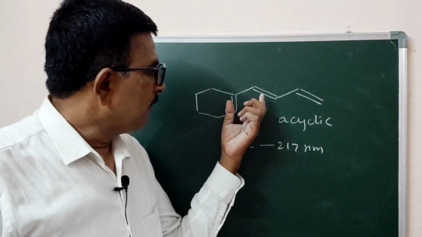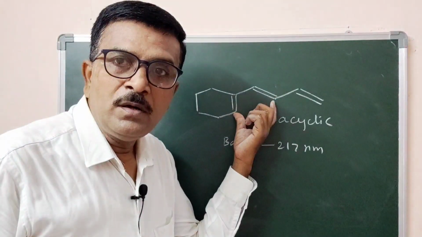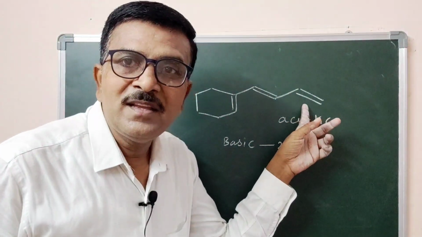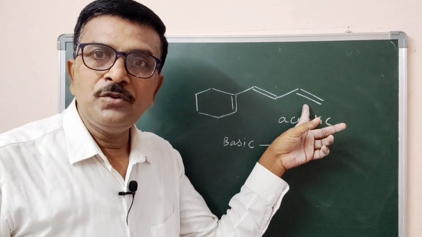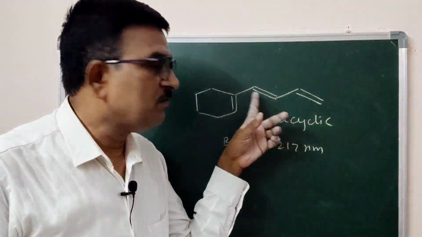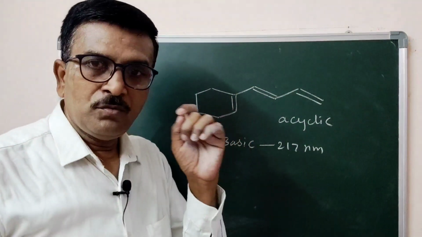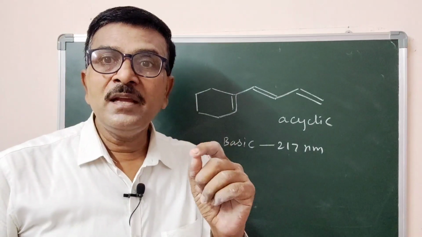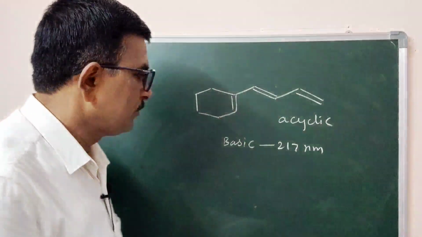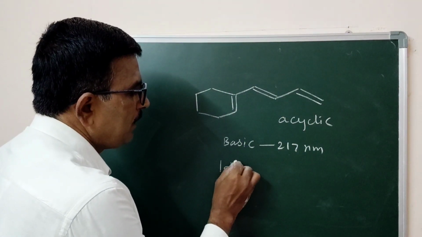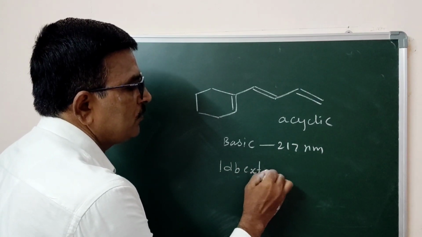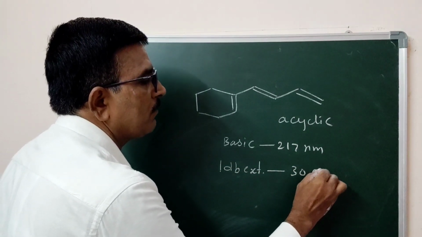Here, if you consider these two double bonds, this double bond is extra and conjugated, extending the conjugation of the first two. All three double bonds are in conjugation. So one double bond extending the conjugation contributes 30 nanometer.